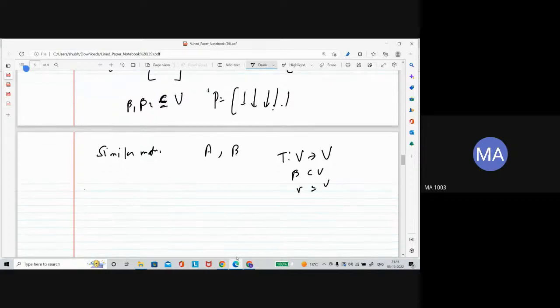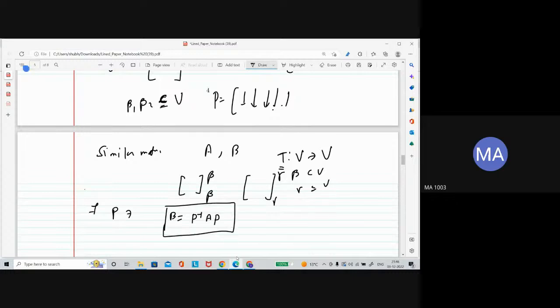Now the matrix representation of this T with respect to beta, let's say this is matrix A, and with respect to gamma of this linear transformation, let's say this is matrix B. The general definition is that two matrices are said to be similar matrices if there exists an invertible matrix P such that B can be written as P inverse AP.